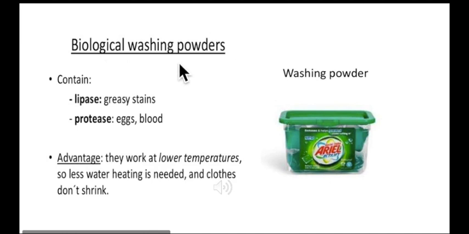Biological washing powders and detergents contain enzymes to remove organic stains, which cannot be removed by regular detergents as they are not soluble in water. For example, greasy stains can be digested by biological washing powder with the help of lipase enzyme, and protein stains, like eggs and blood, can be digested by protease enzyme. The end products of digestion of fat and protein are colorless and soluble in water, so they are washed away